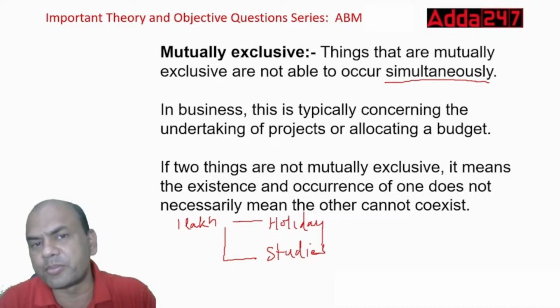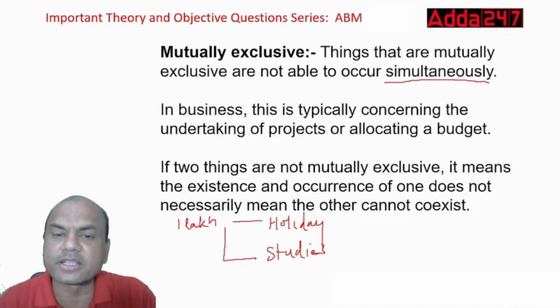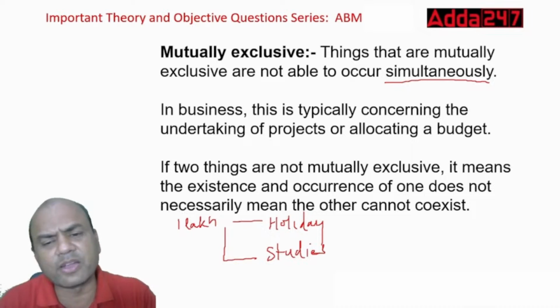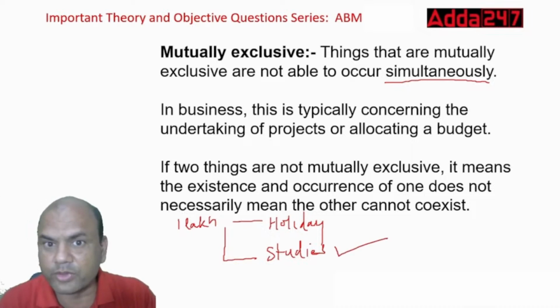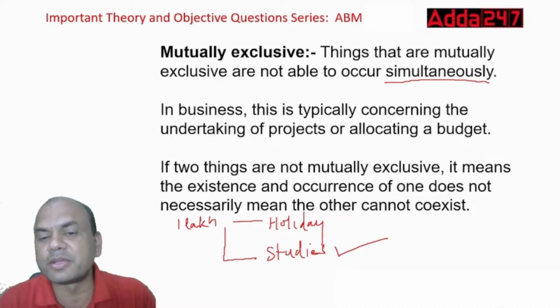Both things can't happen, right? Either you can have the cake in your hand or you can eat it. Both things can't happen. So this is known as exclusive. You'll have to select one of these. So definitely you'll select the studies. Of course, there might be someone who says holidays, holidays, holidays. Jokes apart, studies is the main part, right?